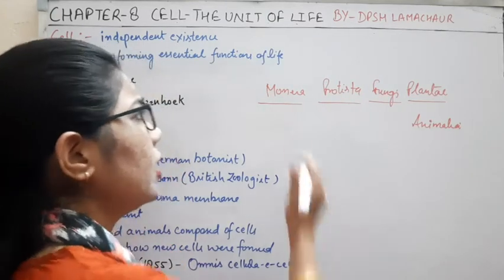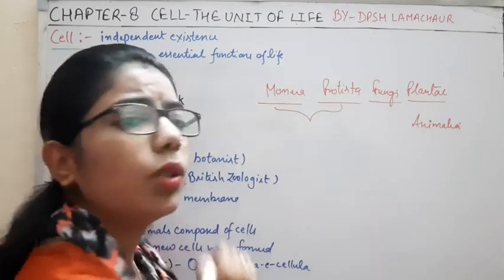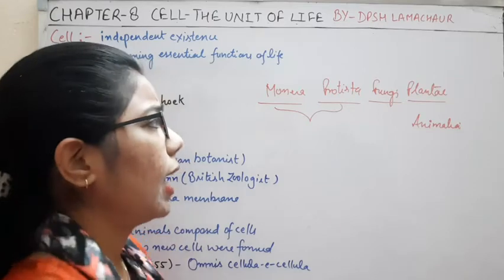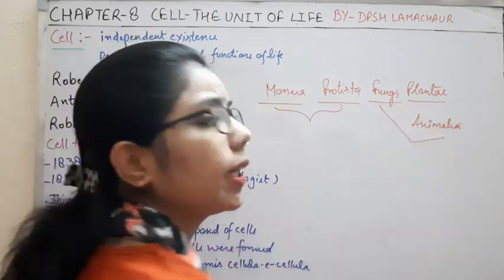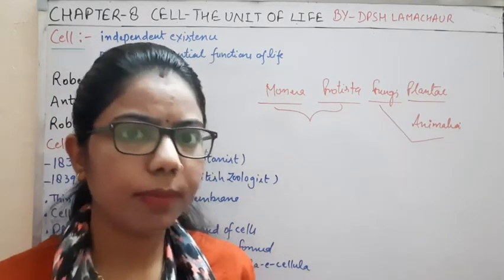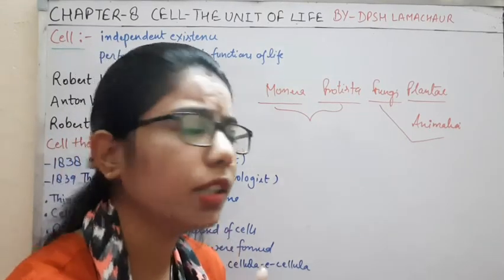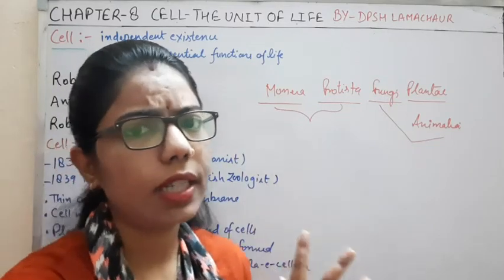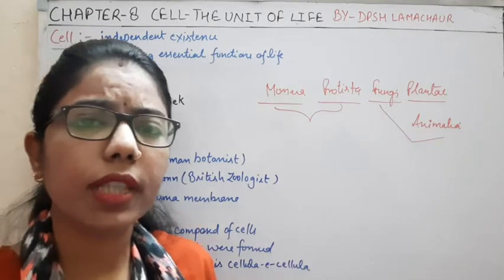Here Monera and Protista are unicellular, which means that they have only one cell. And Fungi, Plantae, and Animalia, all these 3 come under the multicellular organisms. So on the basis of their organization, we have classified them into 2 types, unicellular as well as multicellular. So this can be one of the classifications of cell.